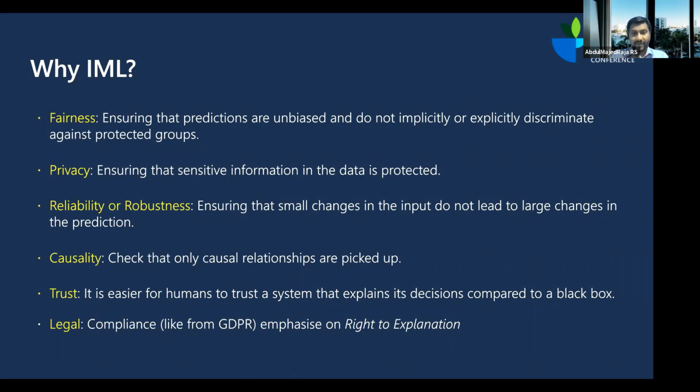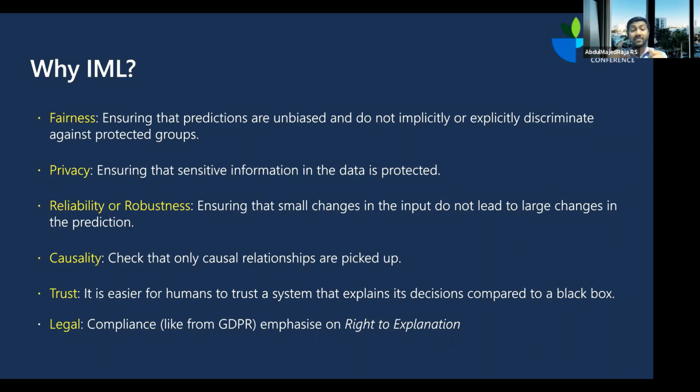So now, why is interpretable machine learning required? First, the most important thing is fairness. You want people to believe that the model or technology that you have built is unbiased. You yourself want to know that you have built a fair machine learning model that is completely unbiased. It's not going to discriminate against people based on their race, gender, religion, country. That fairness is ensured only if you understand what is happening behind that prediction.